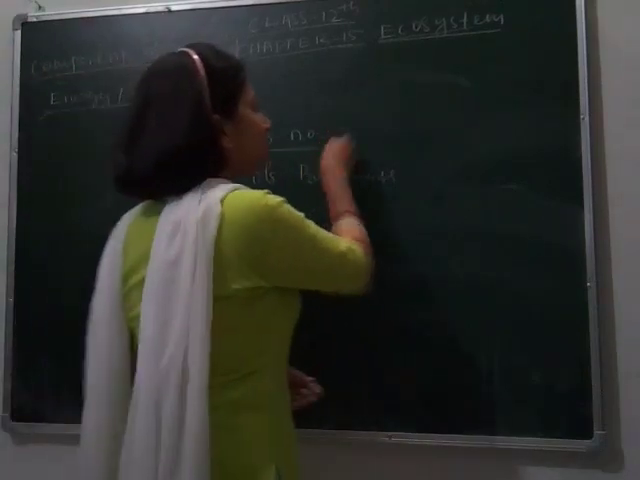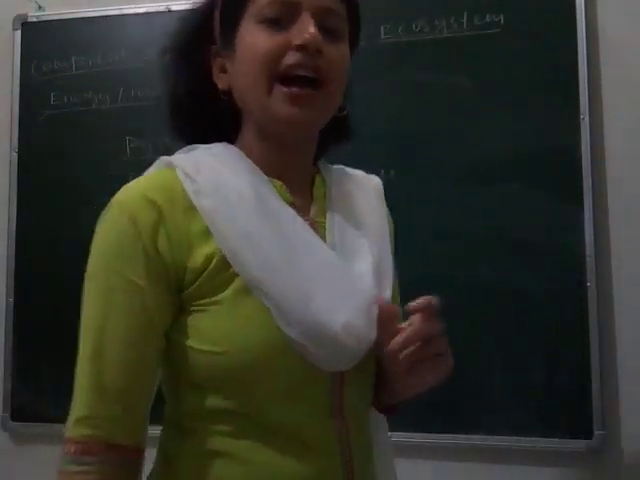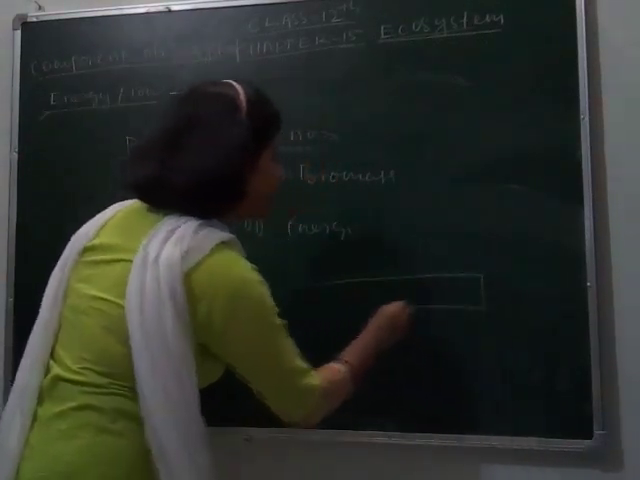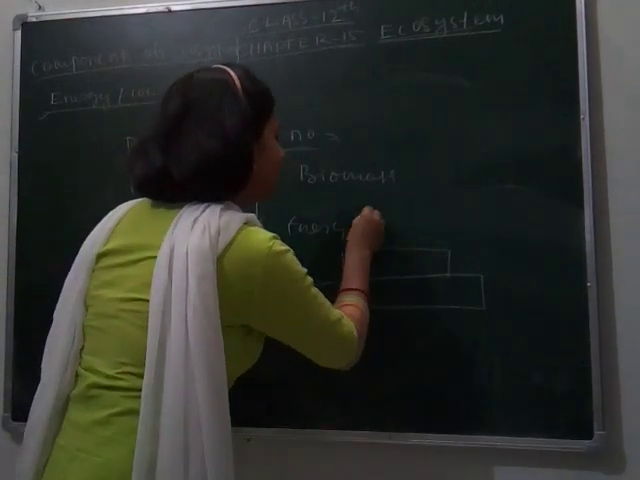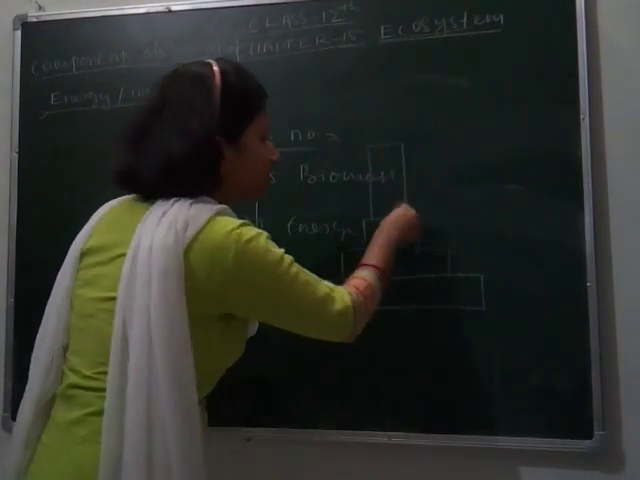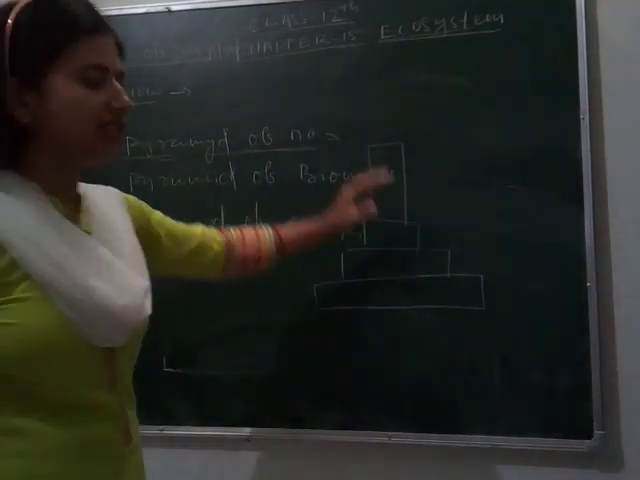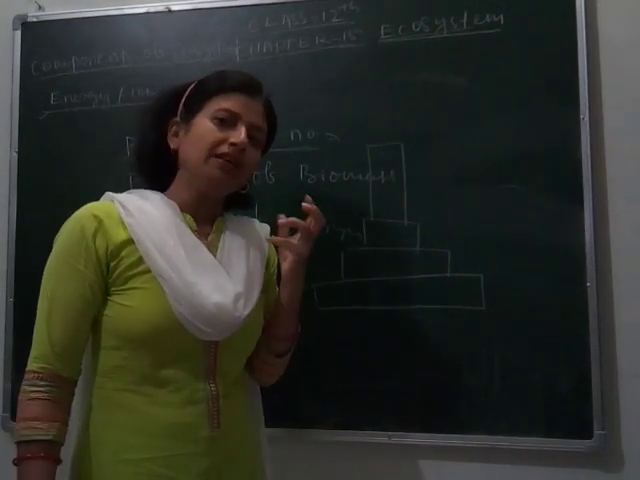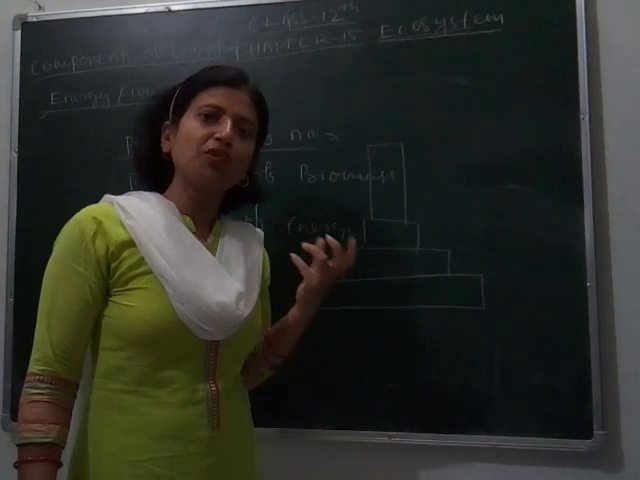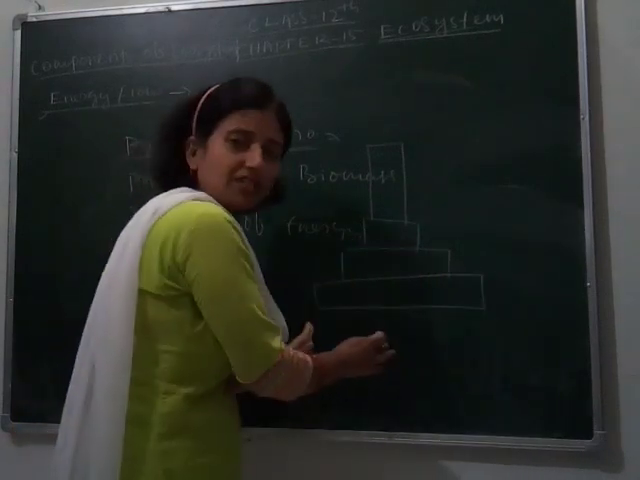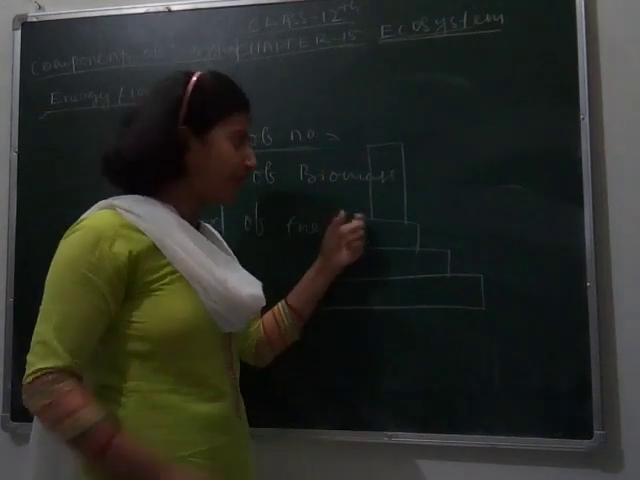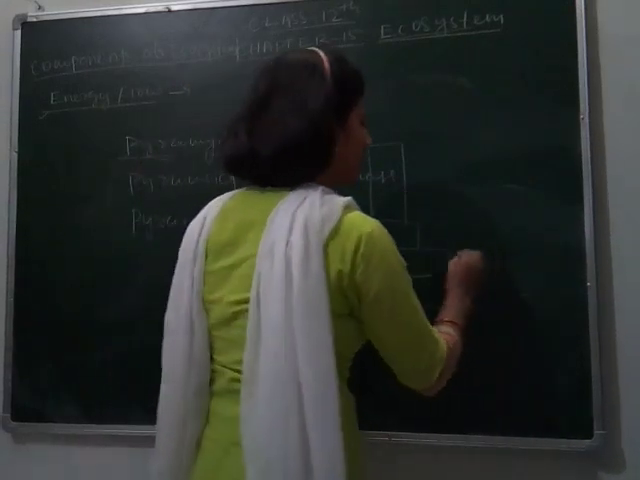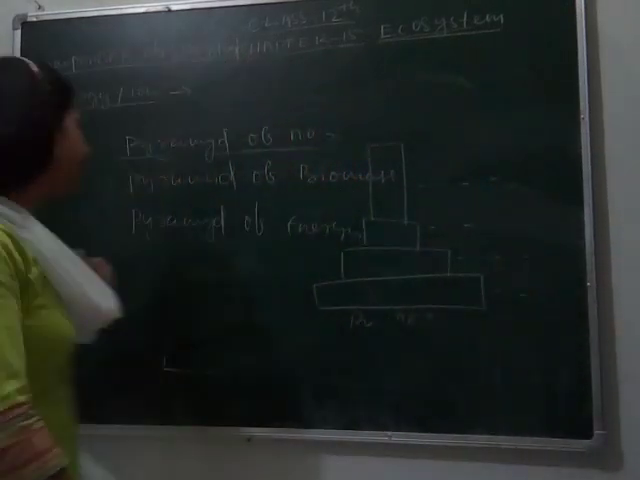The pyramid of number is explained as follows: when the number of producers is maximum, the pyramid forms like this, and the organisms in that ecosystem that depend on it gradually decrease in number. As we know, if we count all the plants, the number of plants must be much larger than us. That's why this is the first trophic level. So this pyramid represents the pyramid of number, meaning the number gradually decreases.